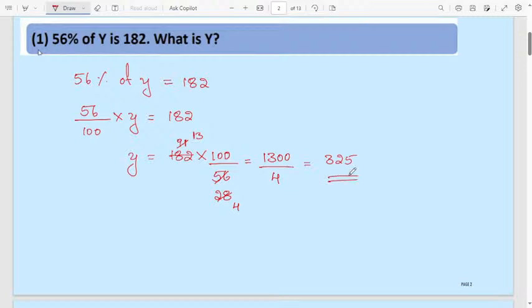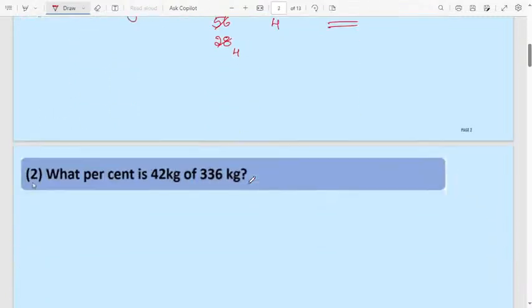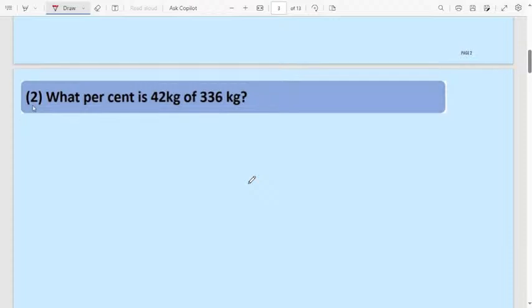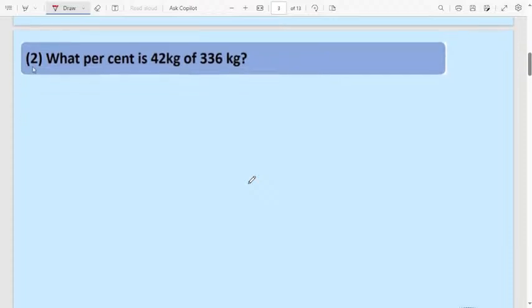Simplification I will not explain more, because you can solve it very easily. Okay. 56% of y is 182. 56% means 56 by 100. Of means into y, it will be 182. If you know this step, easily you can solve the problem. Then next, question number 2.